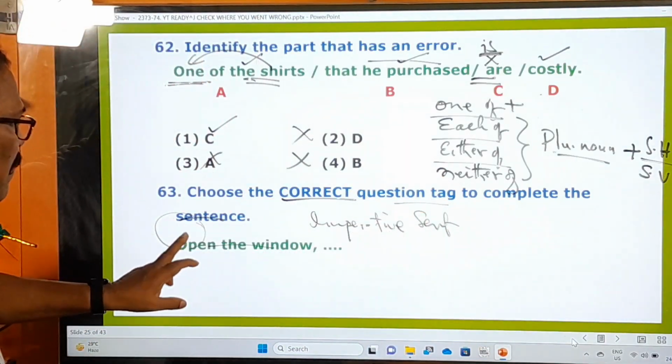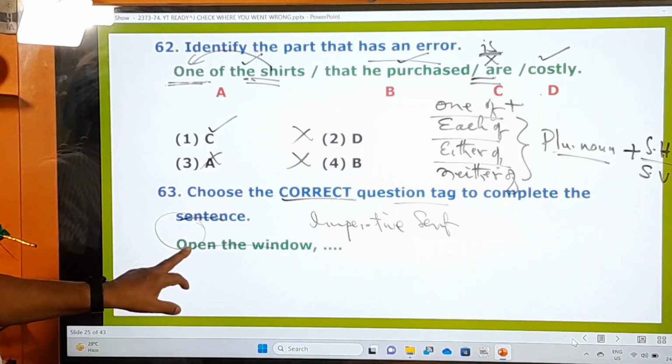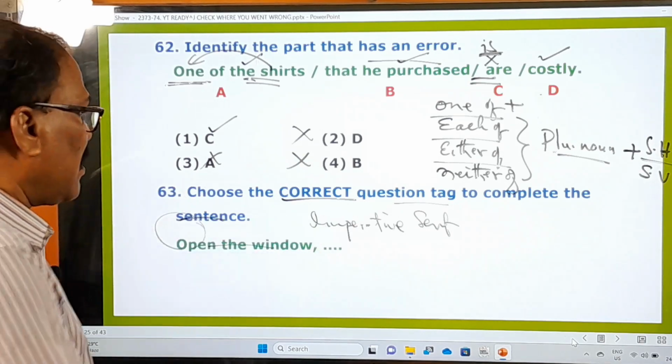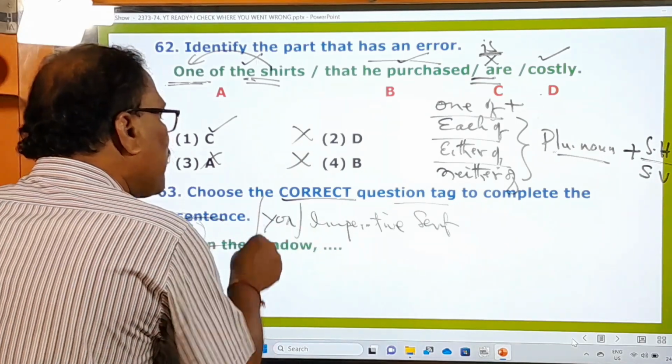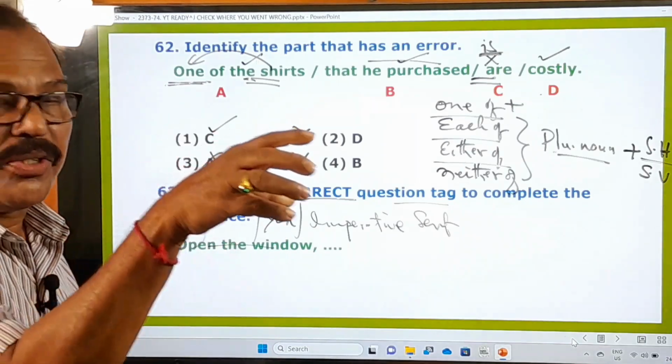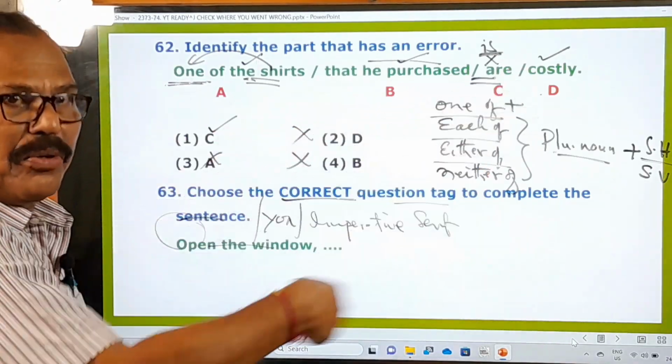And here this is an imperative sentence because it is beginning with a base form verb. And in all these imperative sentences, you, the second person, is implied or understood. Open the window means you open the window, that is the sentence.